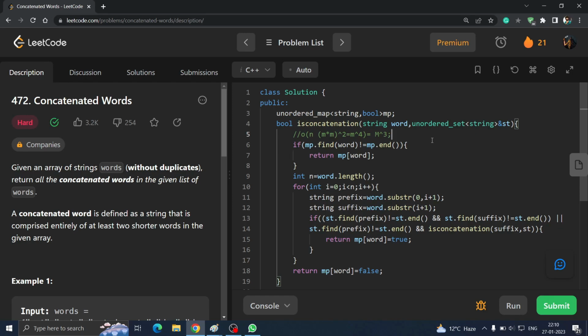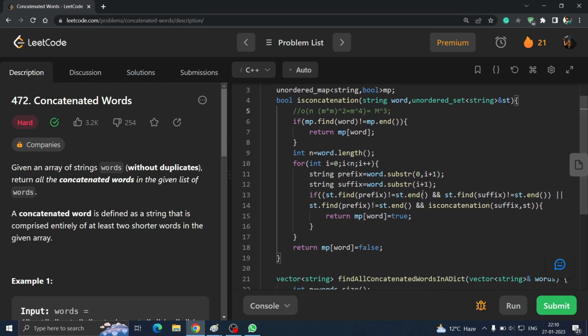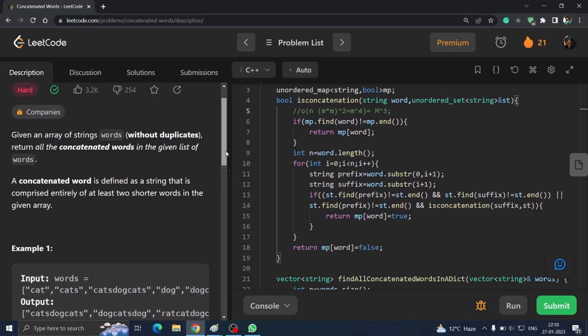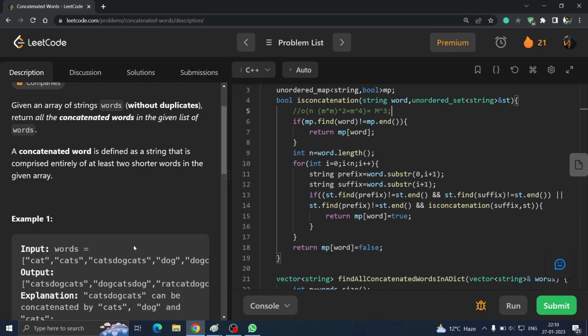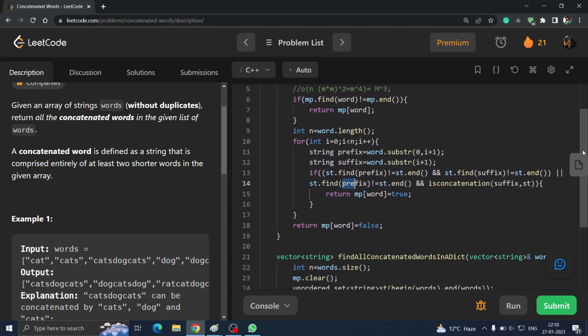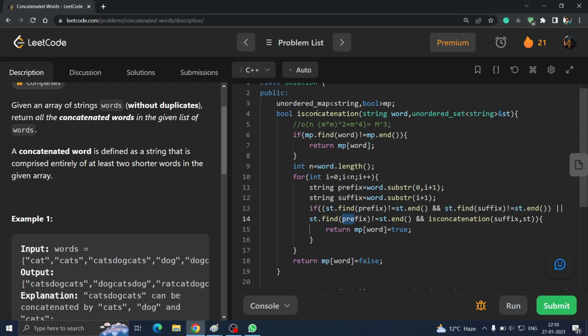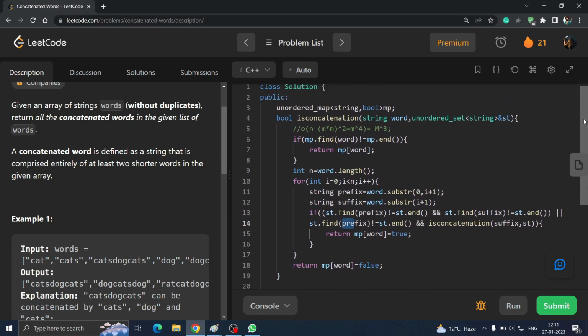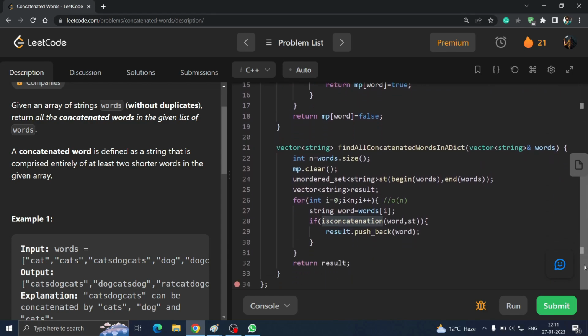To brief you with the question again, we simply had to return the concatenated words, and for that we just check whether we divided the word into suffix and prefix, and we were checking whether suffix and prefix both are present, or whether the concatenation of suffix is present, and prefix should be there in any case. If prefix is not there, then it is not concatenated. And further we optimized it by using memorization by creating an unordered map to store the strings already done, so we don't have to call this is concatenation function again. So this was all you have to do in this question.